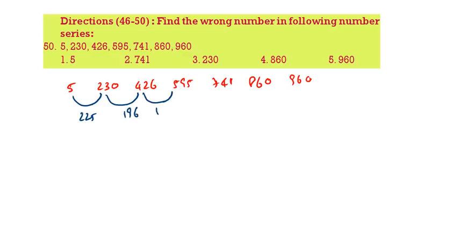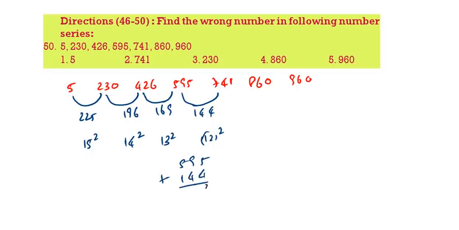Here if you take the gap it is 169. That means this is 15 square, 14 square, 13 square. Next should be 12 square. 12 square means 144. So 595 plus 144 should be equal to 739. So 741 is the wrong number.